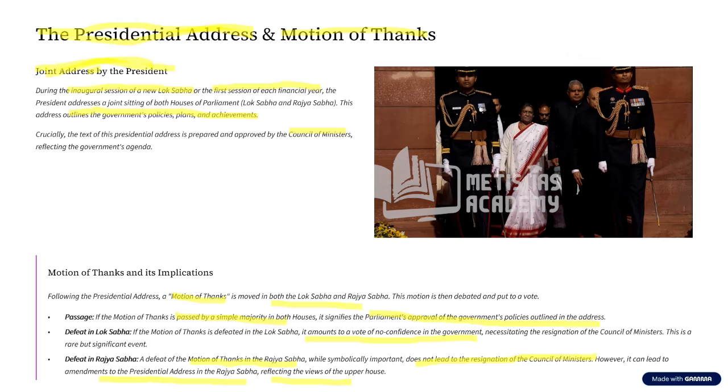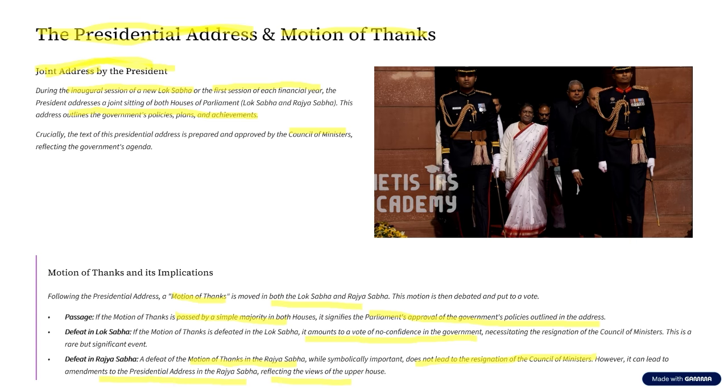Now, we spoke about the three sessions of the parliament. Now, there is also something called a special session. What is a special session?